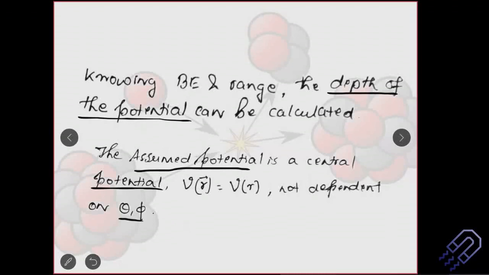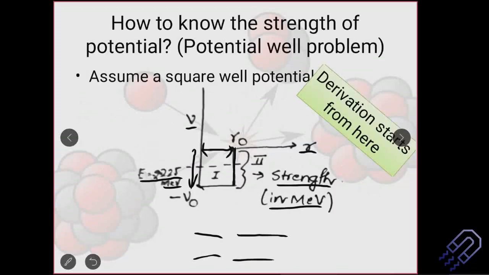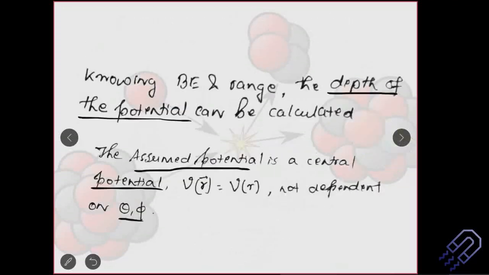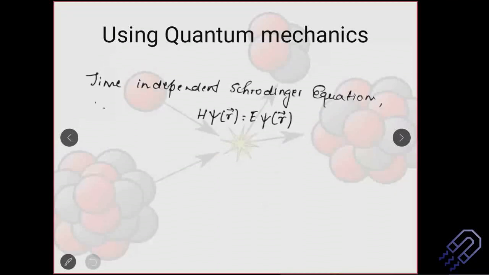So what did we do? We actually assumed two things. One, it is a central potential. And if you go to the previous slide, we assumed a square well potential. And then we said that it does not depend on theta or phi. I have not listed them on a bullet point, but please remember this. What are the assumptions? It should be a square well potential, a central potential, and of course not dependent on theta or phi. This becomes more and more interesting. If these things are clear to you, down the line, if you're thinking about working on quantum mechanics or nuclear physics, you can use this concept. It starts from here only.